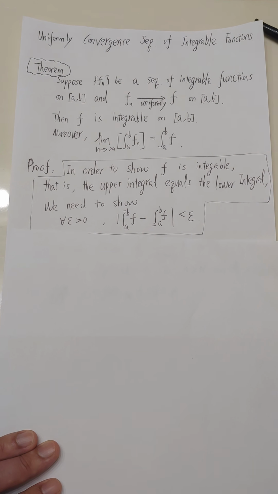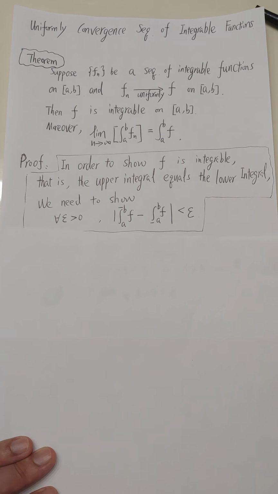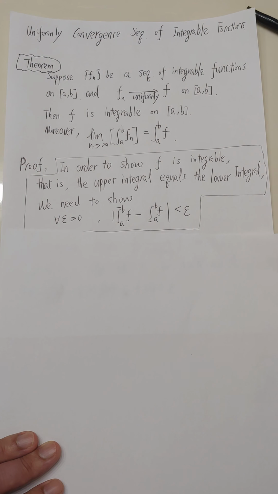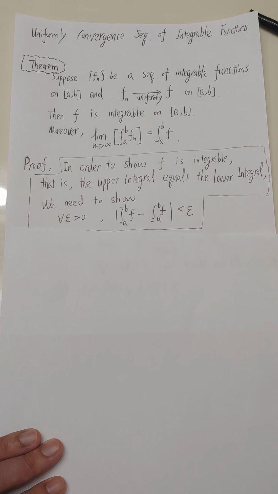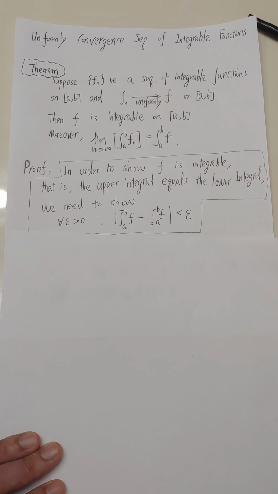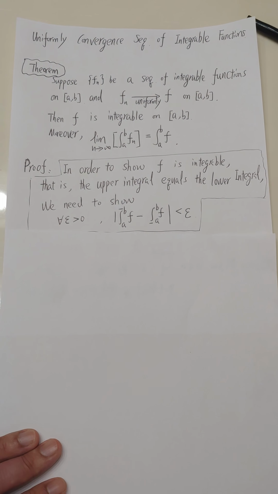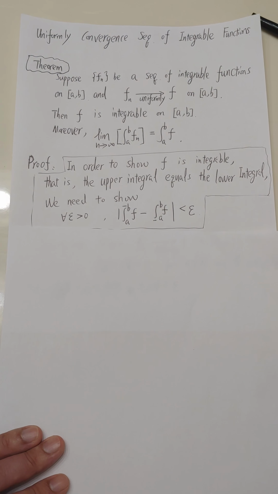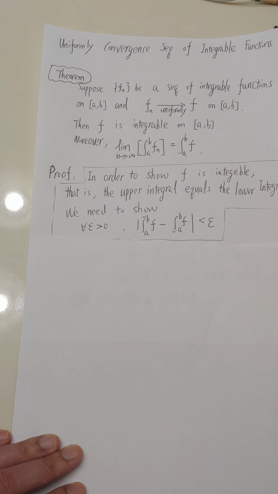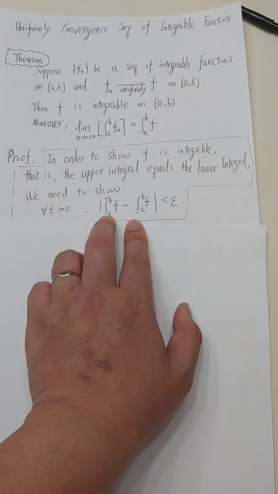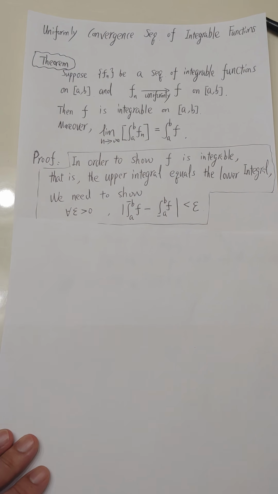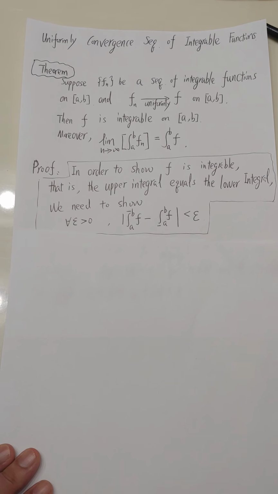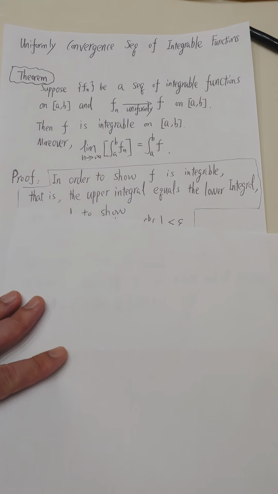We just need to show that for any epsilon greater than 0, the difference between the upper integral and the lower integral is less than epsilon. Because epsilon is arbitrarily small, greater than 0, there is no other choice, so this difference must be 0. That means they are the same thing, so we can prove this function is integrable.